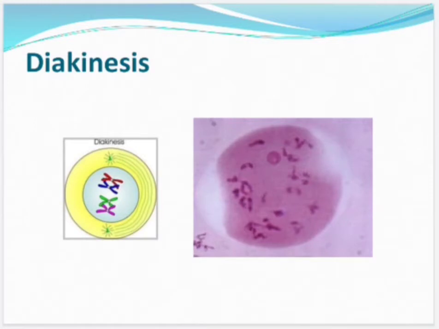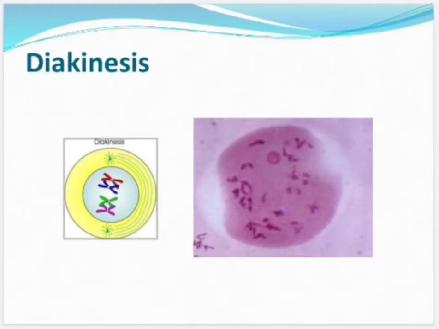This is the last stage of prophase first. The nucleolus disappears and terminalization reaches completion. The chromosomes coil tightly and so become shorter and thicker. The nuclear envelope begins to disappear. The centrosomes reach the poles.